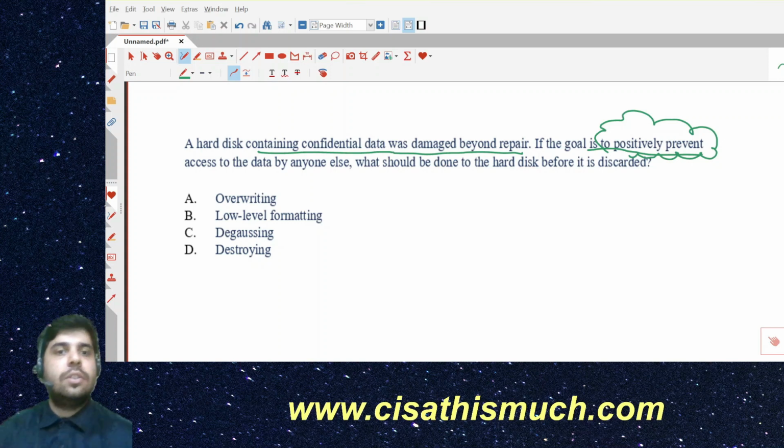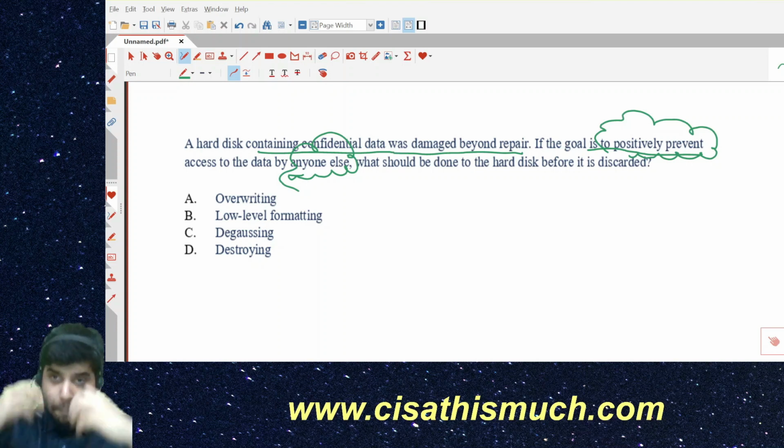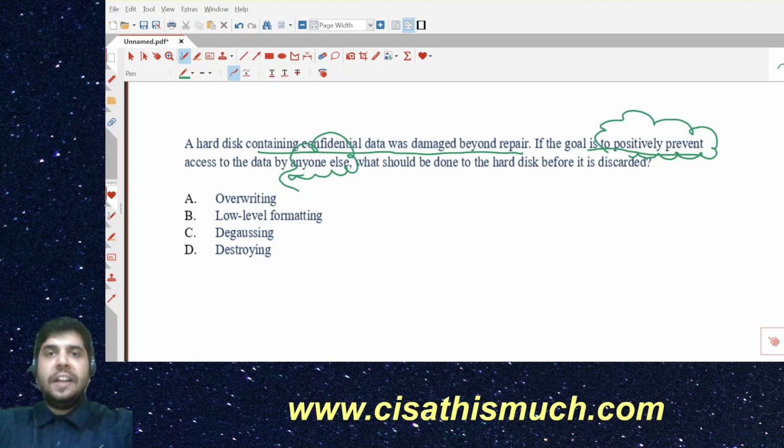by anyone else, even the employees, anyone else. When I'm saying anyone else, it means your internal people as well as external people. When we were discussing in domain 5, I discussed that there are outsiders, hackers, and then there are insiders, your own employees. We want security from both these people, right? So these words are trying to convey information. So it's saying access to the data by anyone else, what should be done to the hard disk before it is discarded?